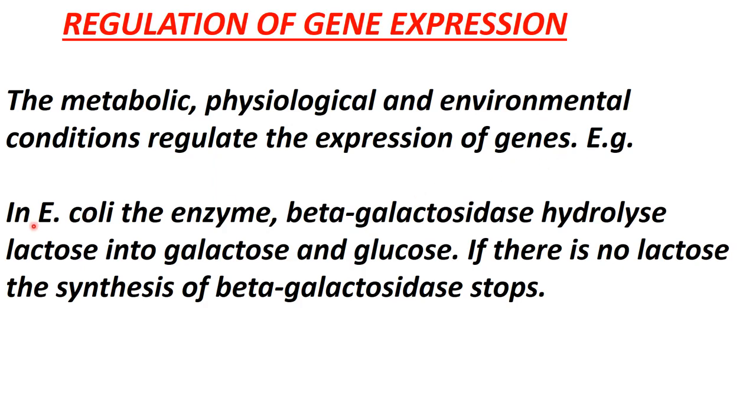For example, in E. coli, that is a bacteria, Escherichia coli, there is an enzyme that is beta galactosidase, and this enzyme hydrolyzes lactose into galactose and glucose. So what is the function of this enzyme? Breakdown of lactose into galactose and glucose. And what is lactose here? Lactose is a nutrient for the bacteria E. coli. And this enzyme is required here for its breakdown. You can say for the metabolism of lactose, there is a requirement of the enzyme beta galactosidase.